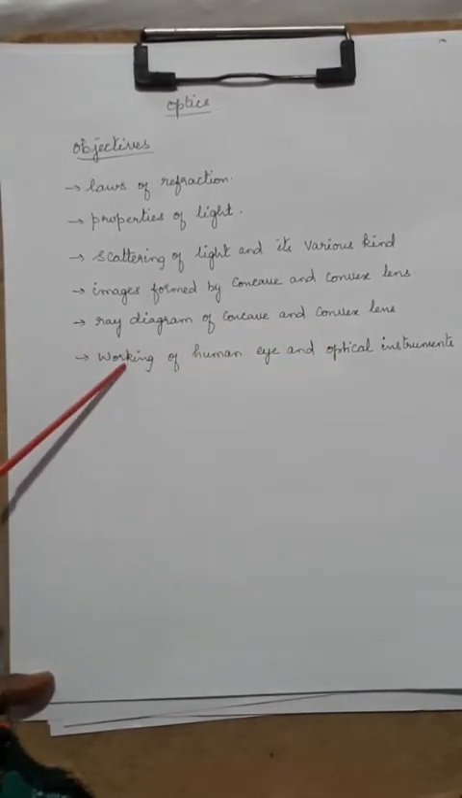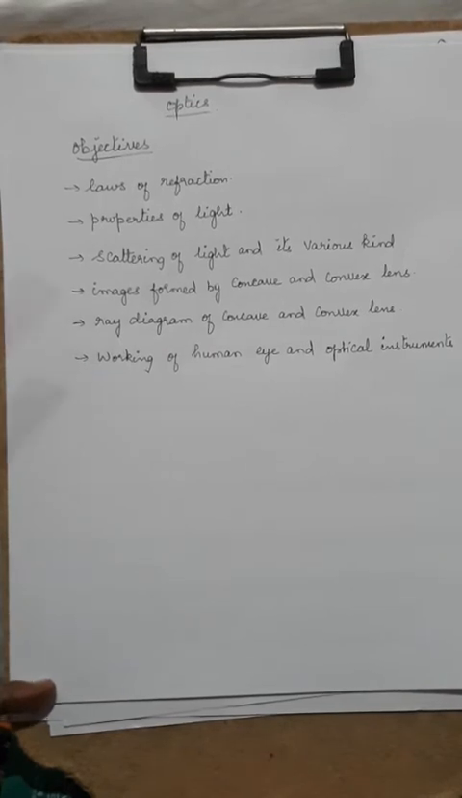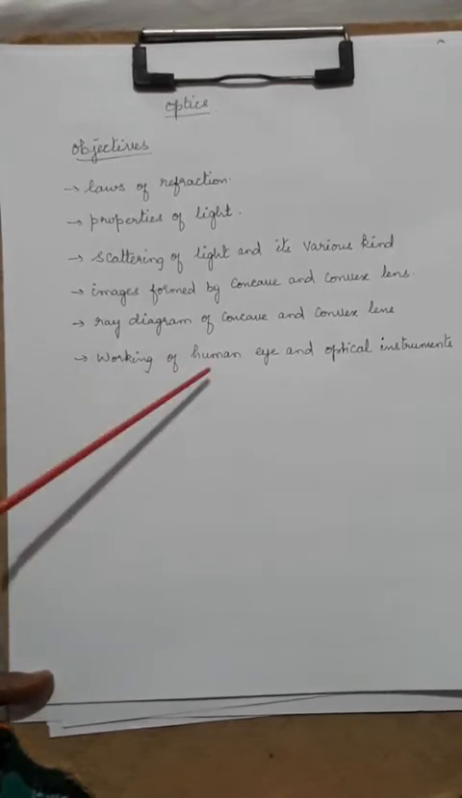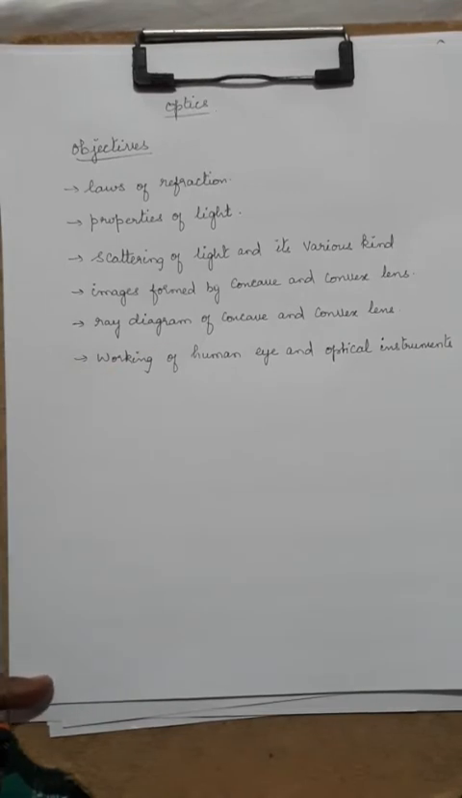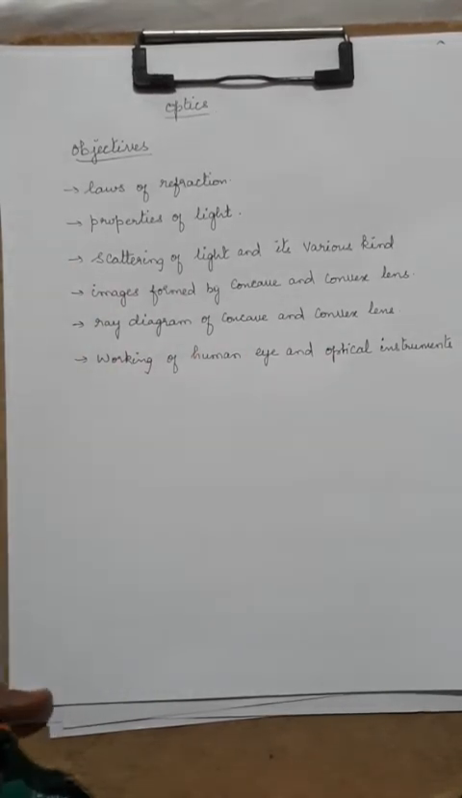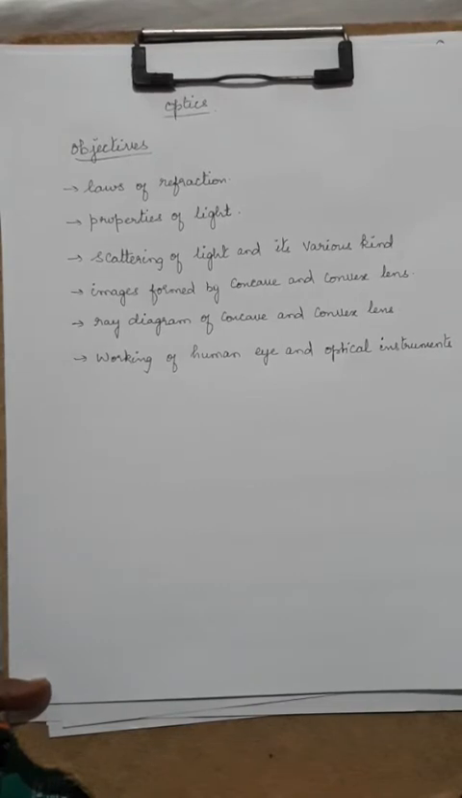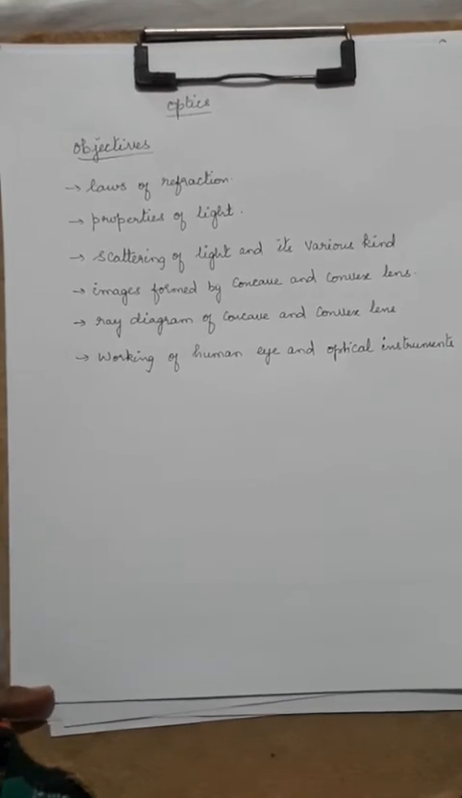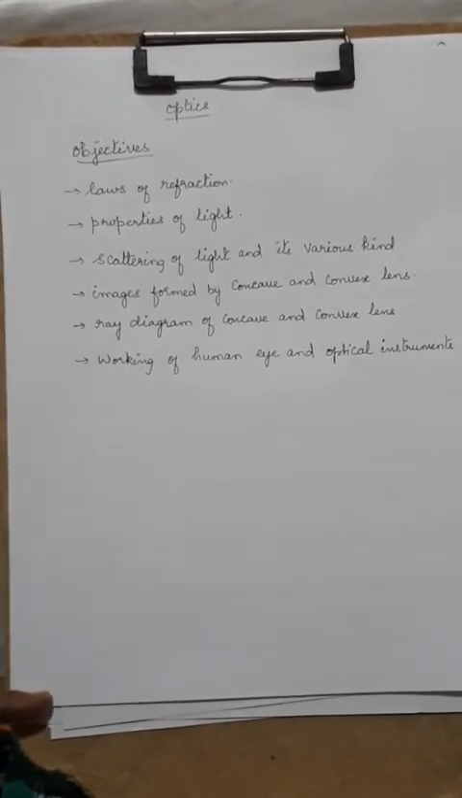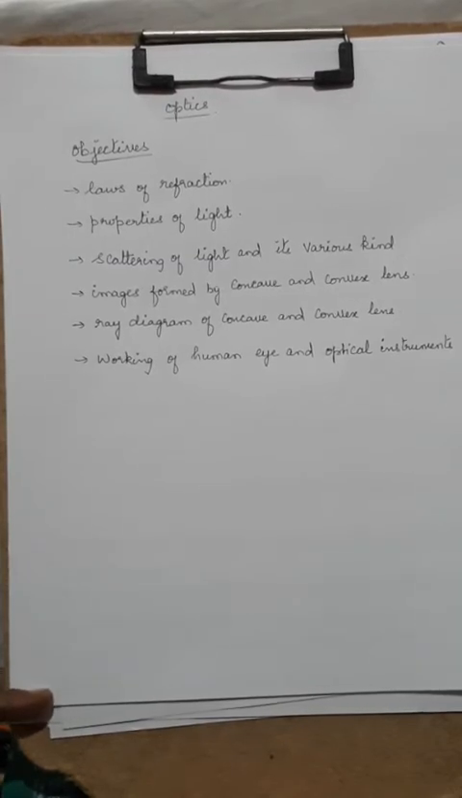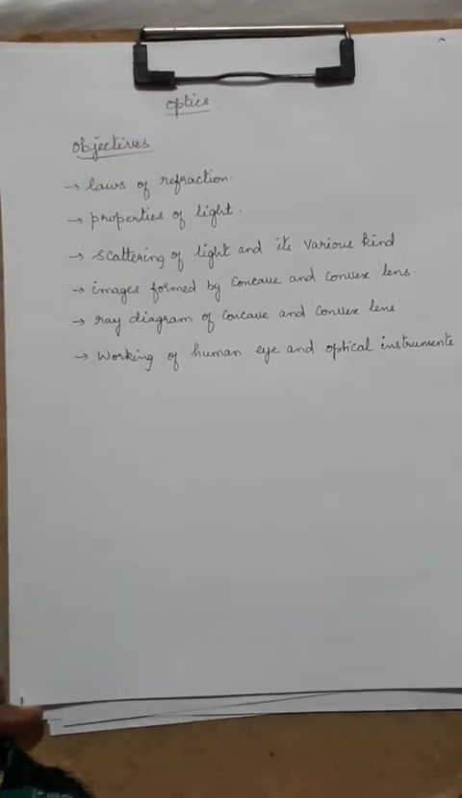Then will be the working of the human eye: what are the various parts of the human eye, which are helping you for vision. And different kinds of optical instruments, microscope and telescope. So this is all you are going to study in your 10th standard chapter 2, optics.